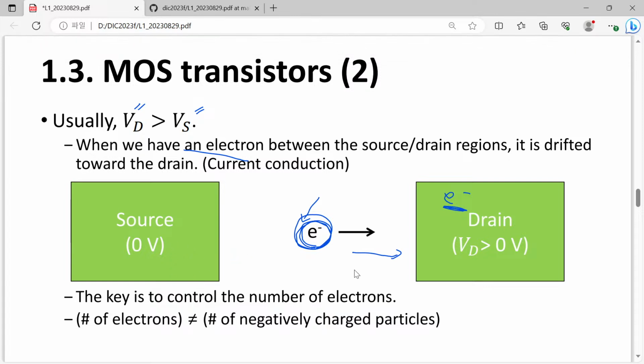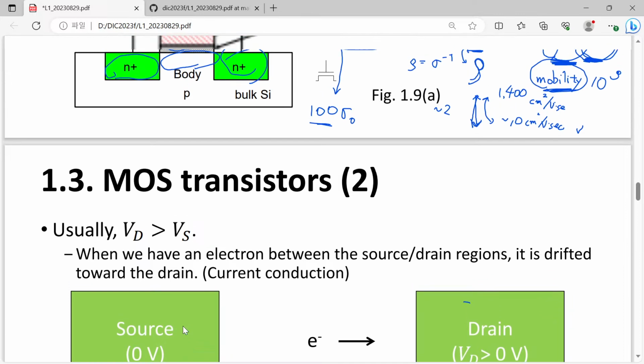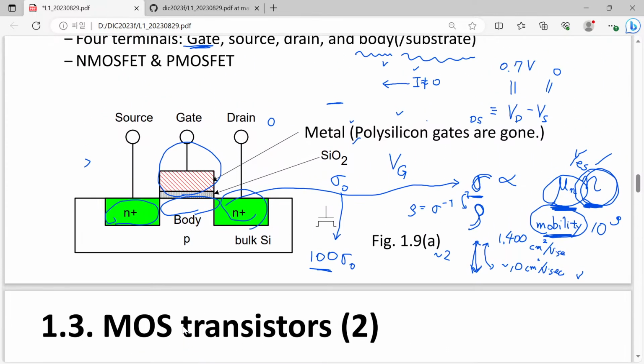I assume that all of you understand this interesting concept. Then the next goal is, okay, I wanted to control or change the number of electrons. How can you do that? In this structure called MOSFET, it is quite easy to understand.